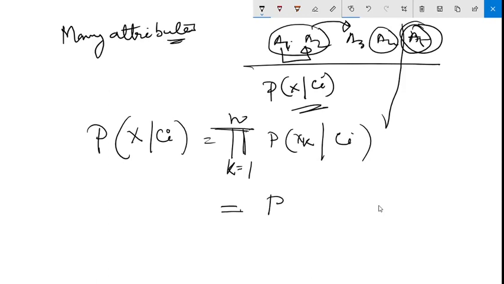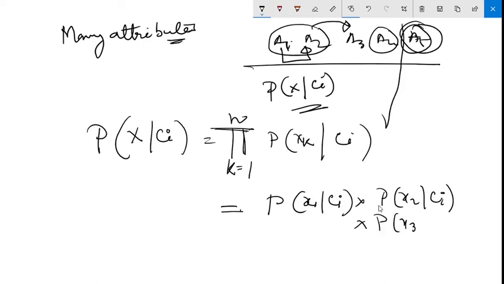So P(x1|Ci) times P(x2|Ci). This is also Ci for a particular class. Ci means, let's say, positive class. For all instances of the positive class you have to calculate. Then P(x3|Ci), like that you have to keep calculating up to P(xn|Ci). This is all you have to calculate. So now this is the final formula.